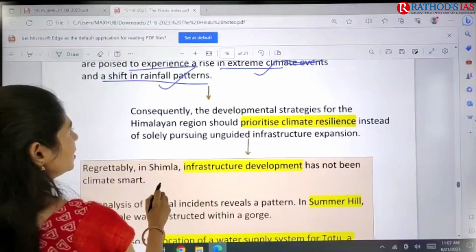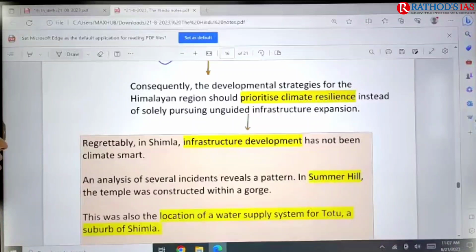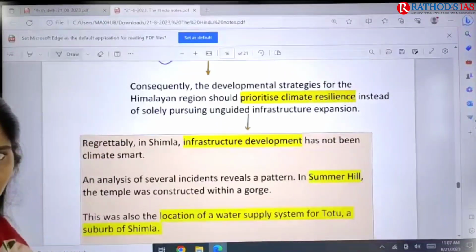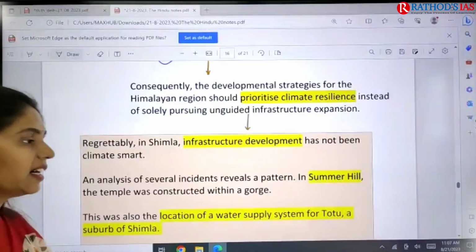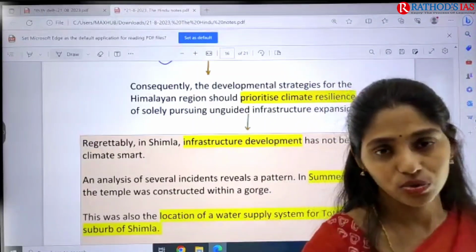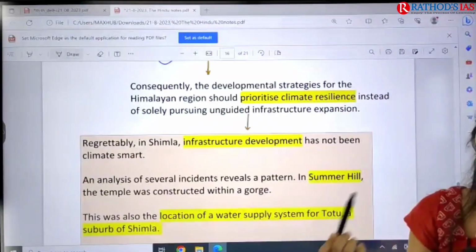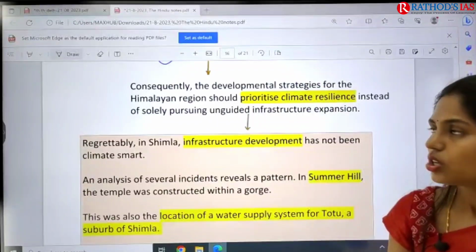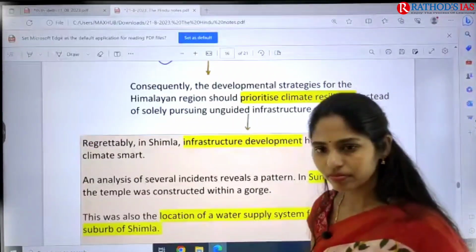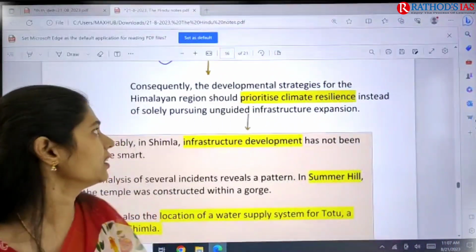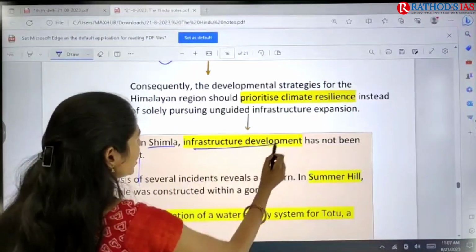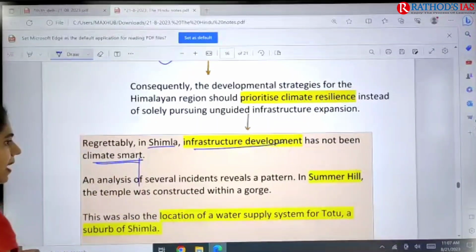So if you see here, the developmental strategies for this Himalayan region have to prioritize climate resilience instead of pursuing unguided infrastructure expansion. Because of the events going on now, we need to understand that rather than just improving infrastructure, we have to focus on climate resilient infrastructure. If you see the data regarding Shimla given in this article, it says that Shimla's infrastructure development has not been climate smart.